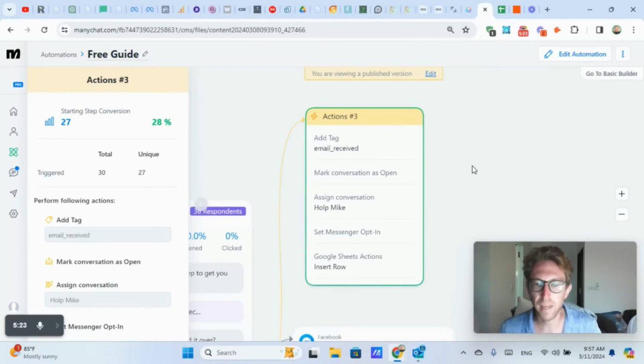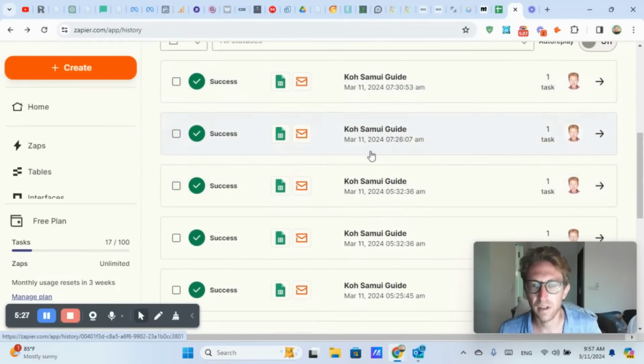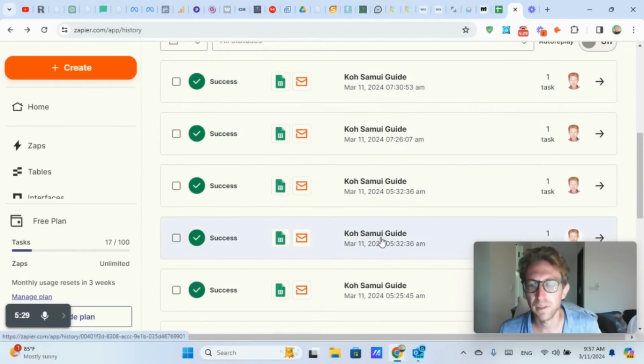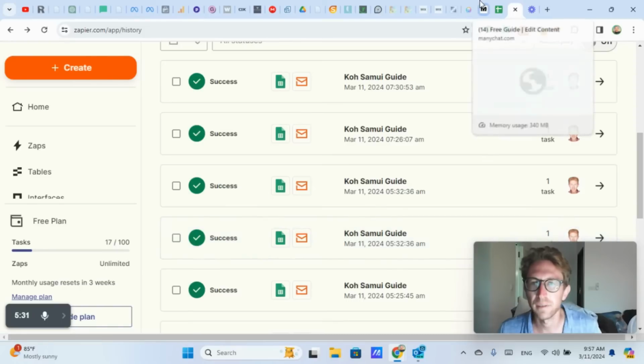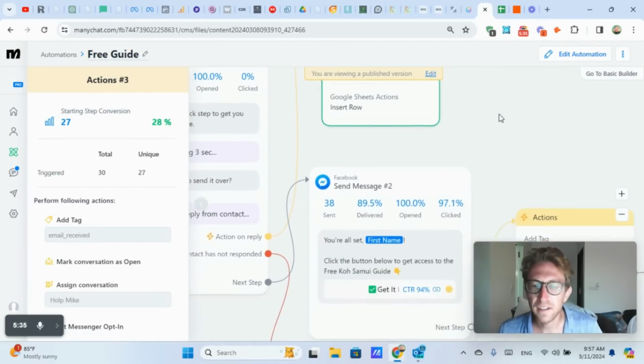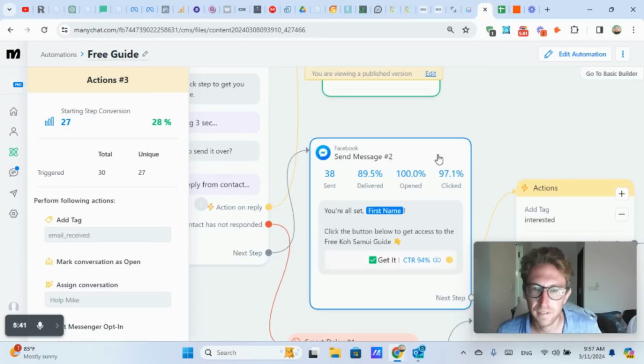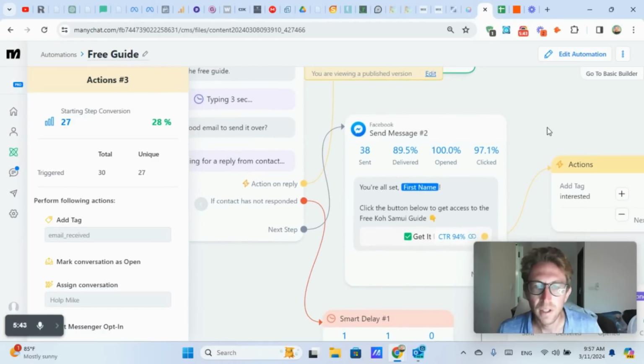And then I have a Zapier integration set up as well over here that's automatically sending them an email with, in this case, the free guide, right? So that's all set up, automated. I don't have to do anything. It's just running while I'm sleeping at all hours of the day, right? Which is very, very cool.